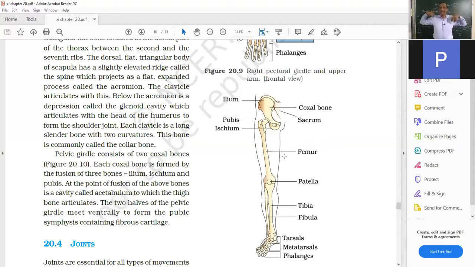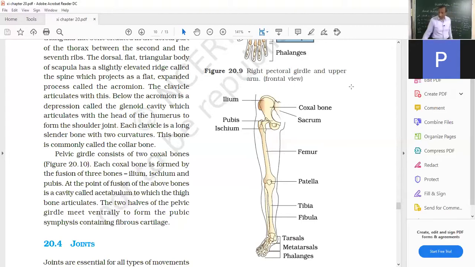All those weights ultimately fall onto the bones, and these thin bones are able to bear all those weights. So you can imagine how strong the bones are. None of the man-made things are as strong. I'm not talking about steel and metals, I'm talking about RCC and other things.